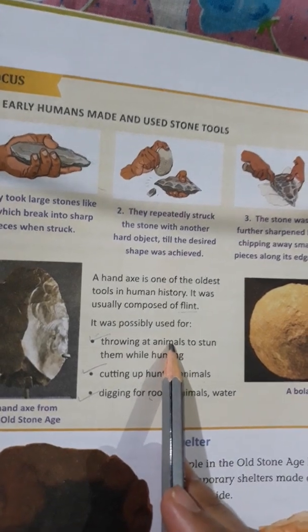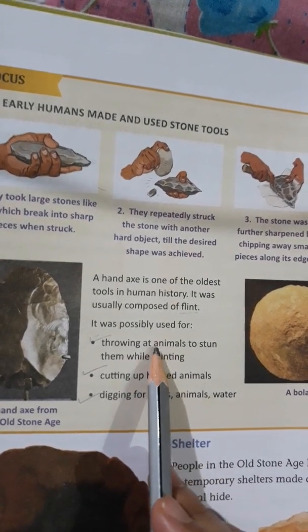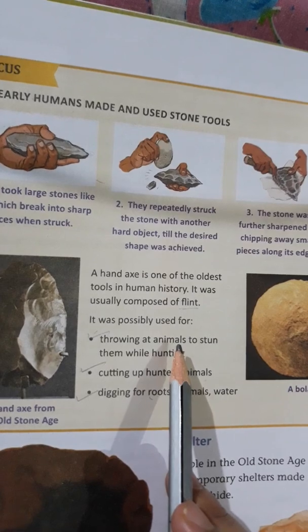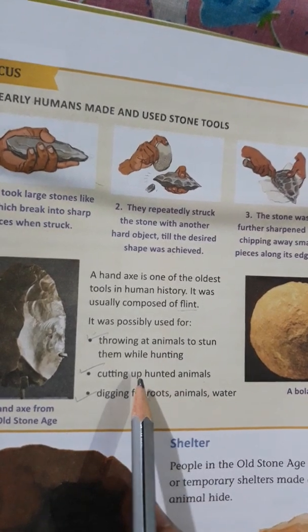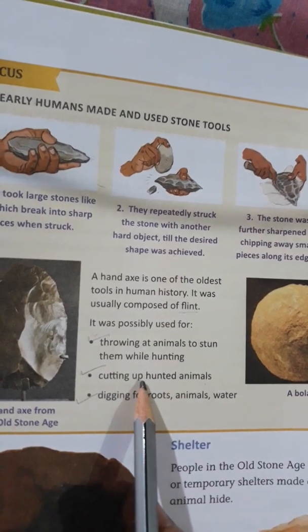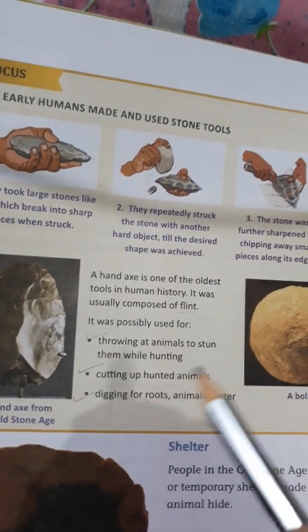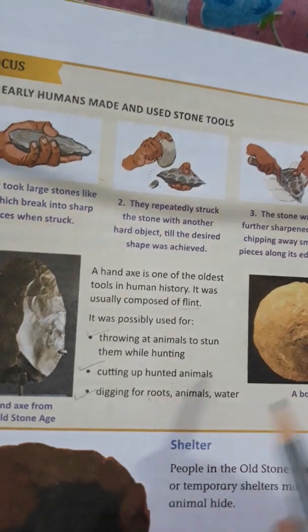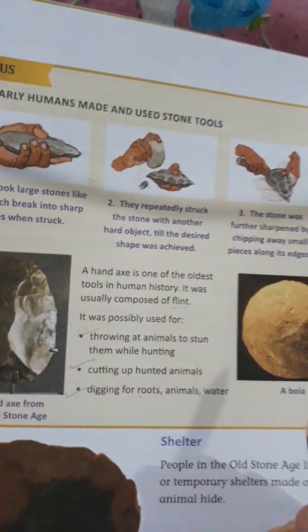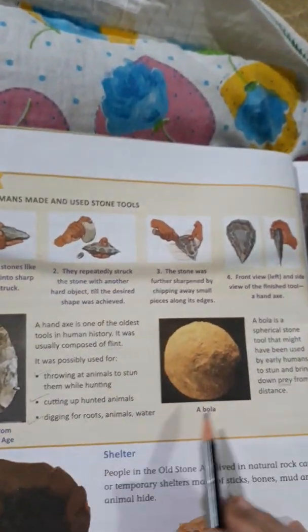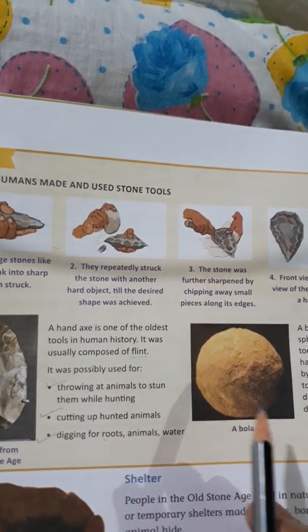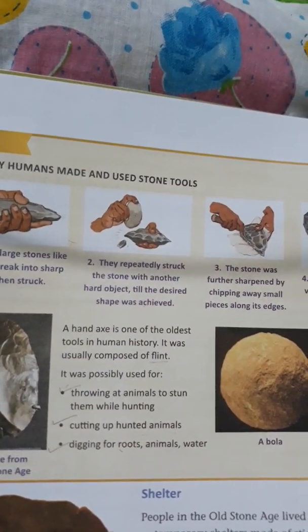First, for throwing at animals. Okay, they used to throw this at animals for killing them, or for hunting them. Then for cutting up hunted animals, they used to cut them, and for digging out. Okay, so these are the stone tools, or you can say the way they used to prepare them in the time of Paleolithic. So you understood the tools.